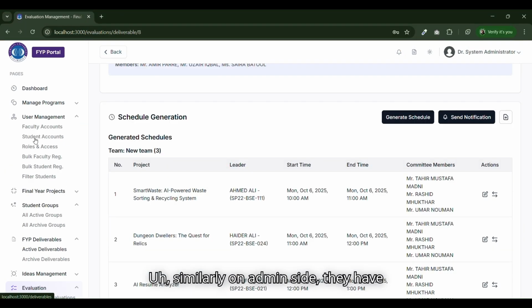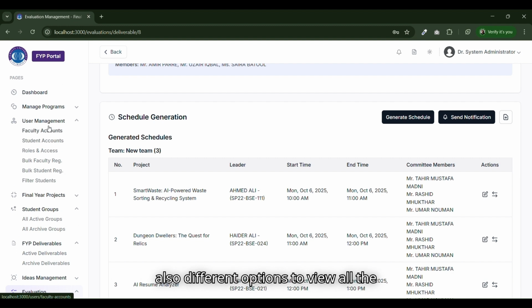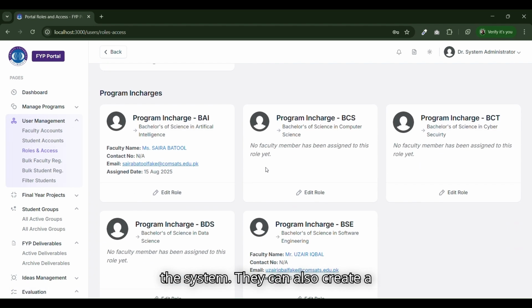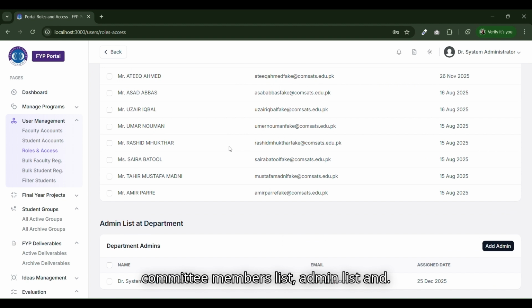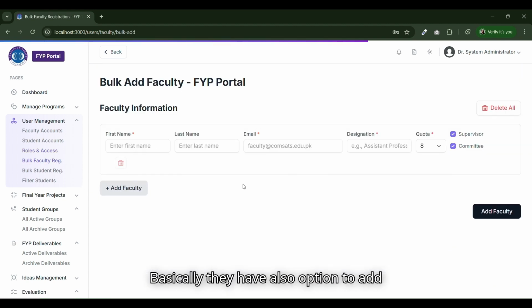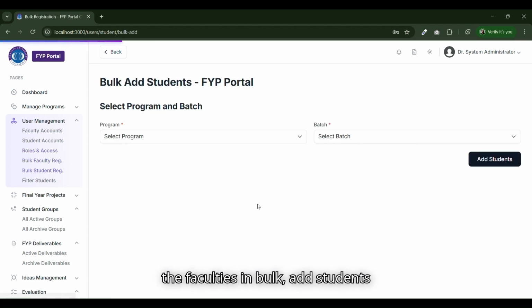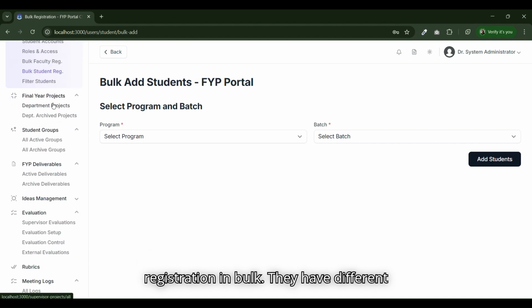Similarly, on the admin side, they have different options to view all the faculties and all the student accounts, and assign roles such as FAP lead and FAP in charge. They can also assign HOD to the system. They can create a committee members list and admin list, and they have the option to add faculties in bulk and student registrations in bulk. They have different options for projects, students and groups. They can view system-wide groups or projects, and all inactive or completed projects.